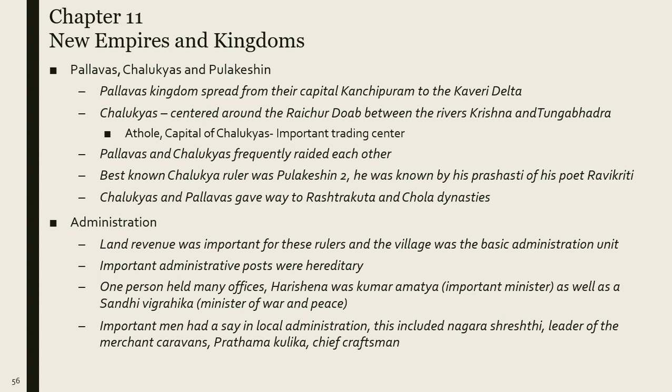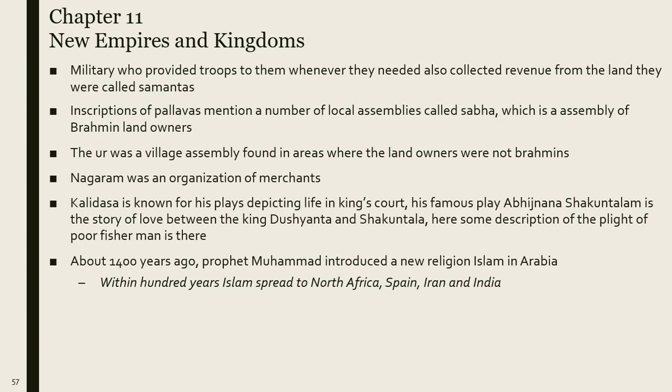Important men had a say in local administration. This included the Nagara Shresthi, the leader of the merchants' caravan, and the Prathama Kulika, the chief of the craftspersons. So we have to remember that the Nagara Shresthi is the leader of merchants, and the Prathama Kulika is the chief of craftsmen.